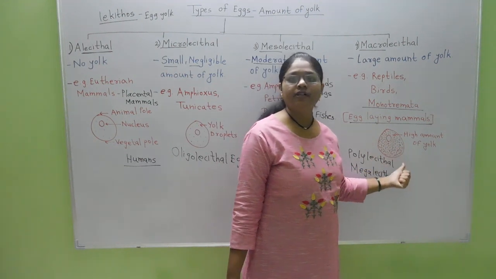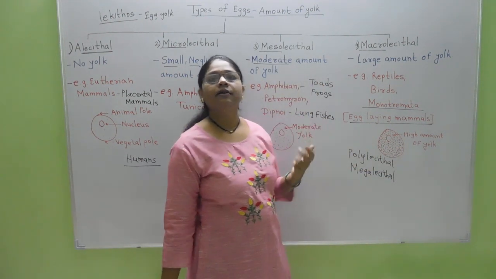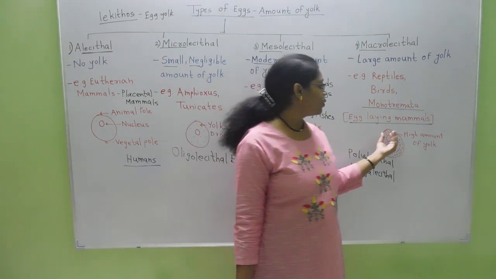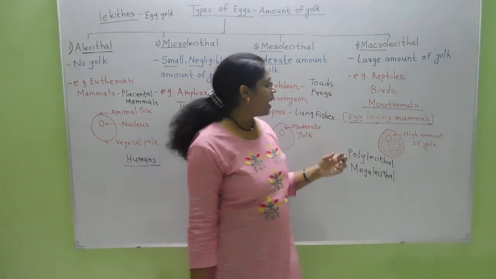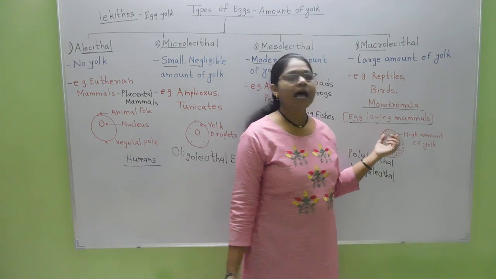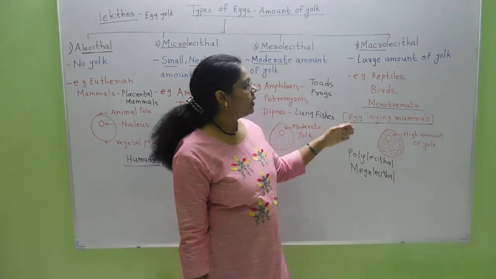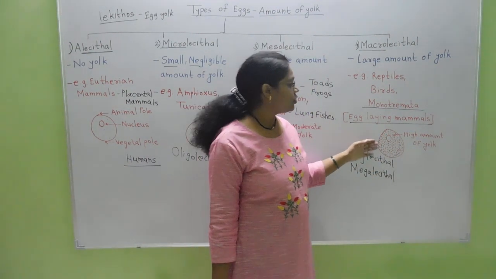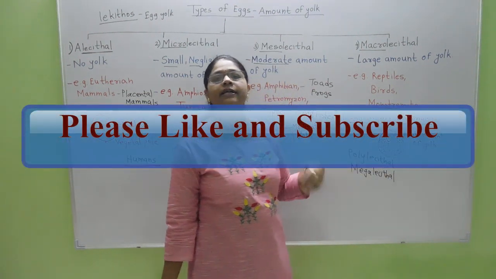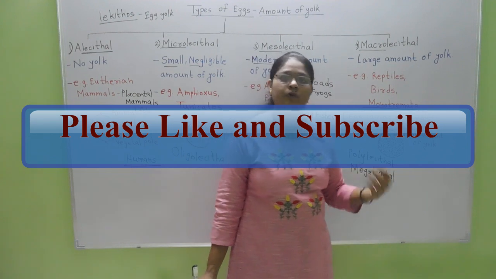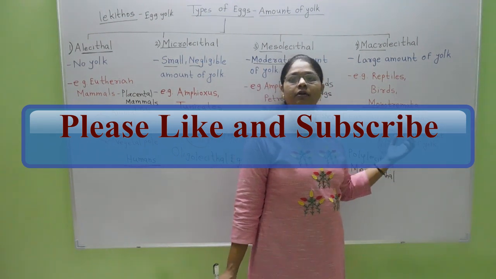Most of the vegetal pole contains yolk, and most of the animal pole is also covered with yolk, and therefore the egg nucleus as well as the egg cytoplasm in such an egg is shifted more towards the animal pole, which contains a slightly lower amount of yolk than the vegetal pole.